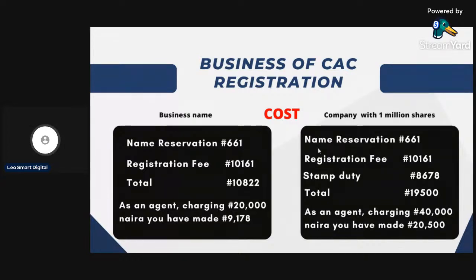So this is a company with 1 million shares. This is the amount you are going to spend. You may spend like 19,500. If you charge 40,000, you've made like 20,500. Now some people charge 50,000, 60,000, 70,000. So this is an opportunity to apply the knowledge in making money.